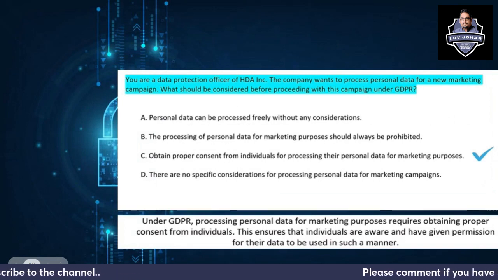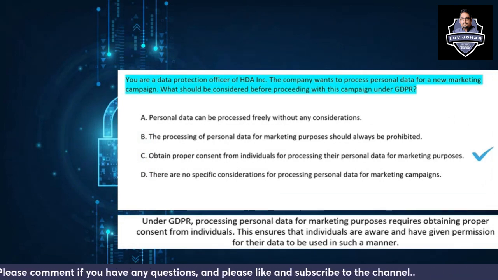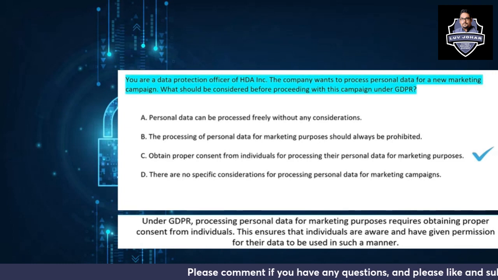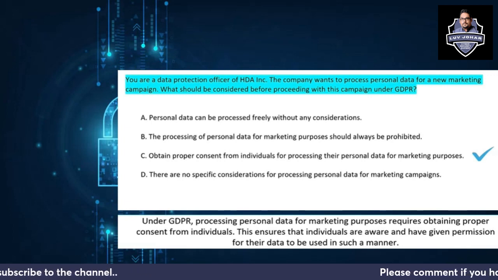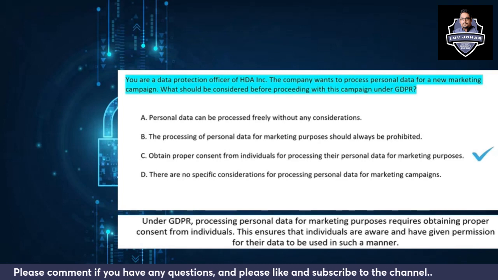So now, here we have an example, a case study. You are data protection officer of HDN Corporation. The company wants to process personal data for a new marketing campaign. What should be considered before proceeding with this campaign under GDPR? So since we are talking about personal data, it clearly says that it will be going to process personal data. That's why you have to obtain, first of all, consent from all the individuals for whom you have collected their personal data, and especially for processing their personal data for marketing purposes. You have to inform them, you have to take their consent first before processing their personal data.